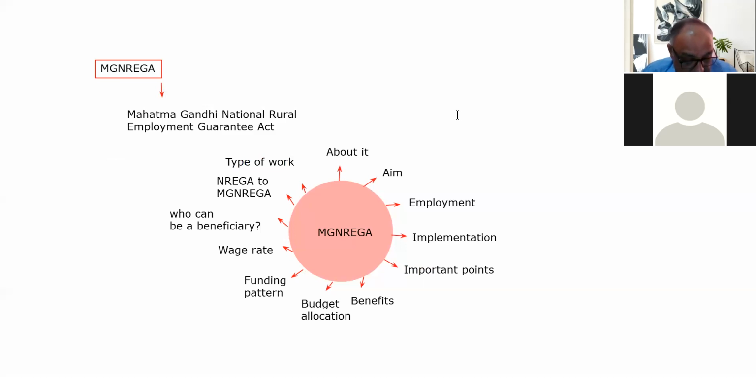Then next to that, there will be MGNREGA and CSR. CSR means corporate social responsibility. So MGNREGA and CSR, corporate social responsibility. And the last thing we will discuss is the social audit. So these are the various important points which we will discuss about MGNREGA.